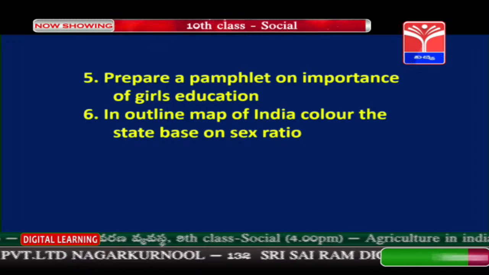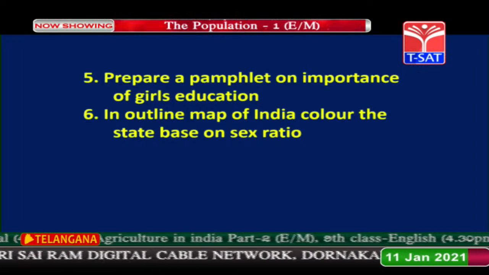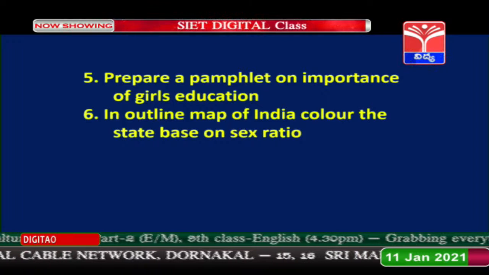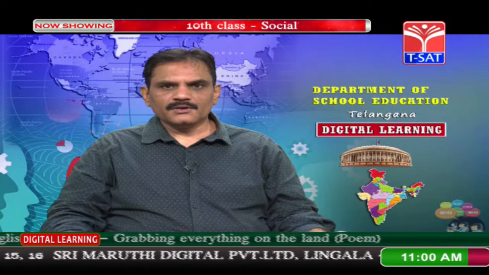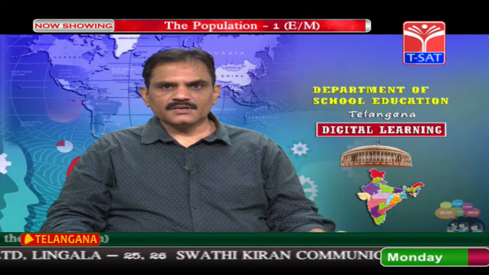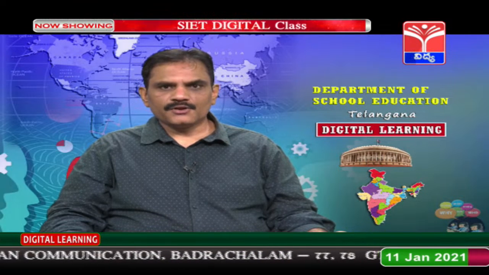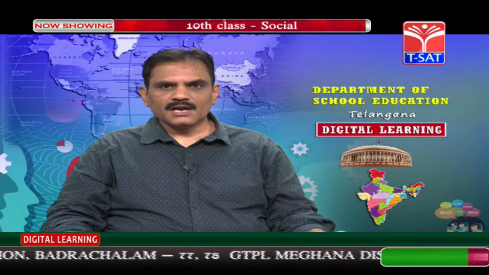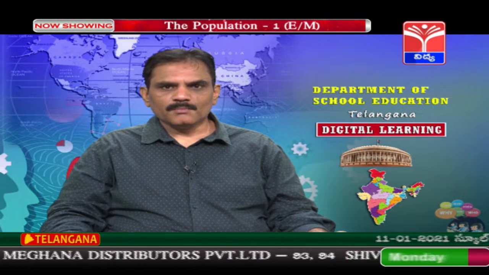And in an outline map of India, color the states based on the sex ratio. Depending on how much the sex ratio is, you decide what color to use. If it is 950 to 1000, you take one color, and for 900 to 950 you take another color, and mark that on the Indian map.